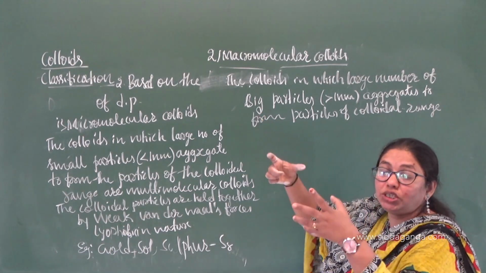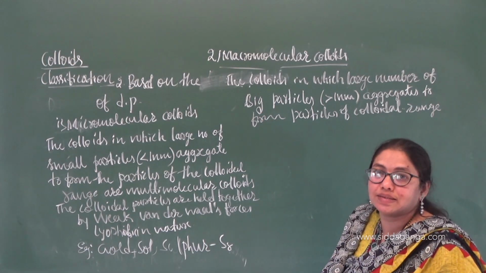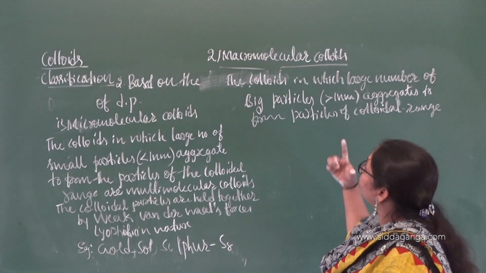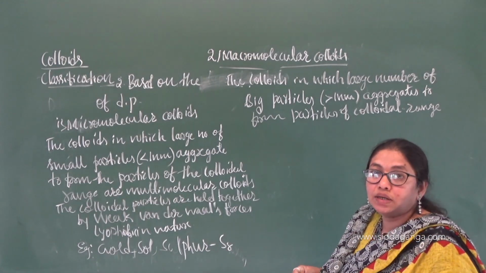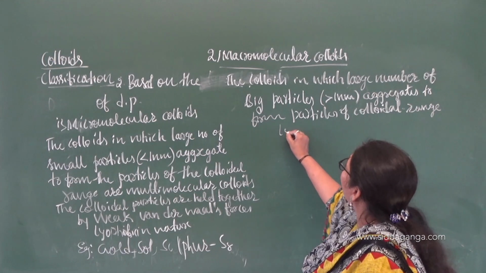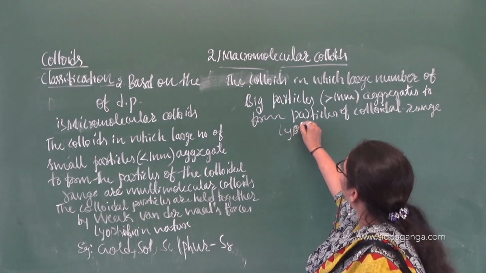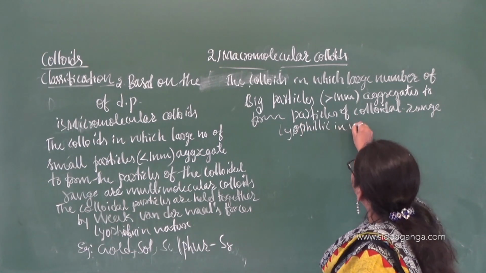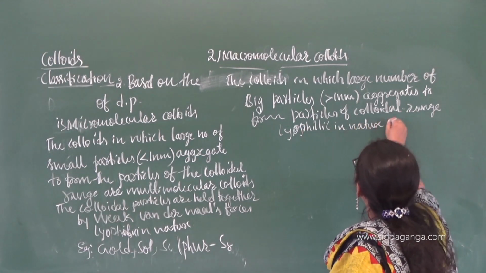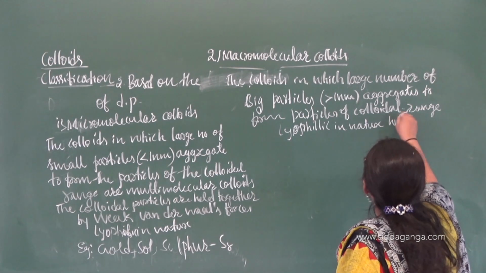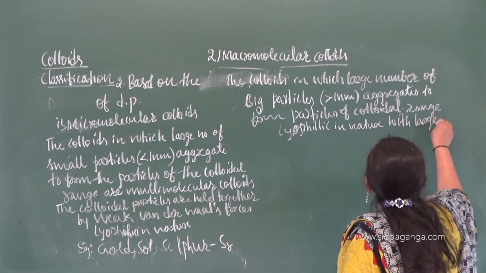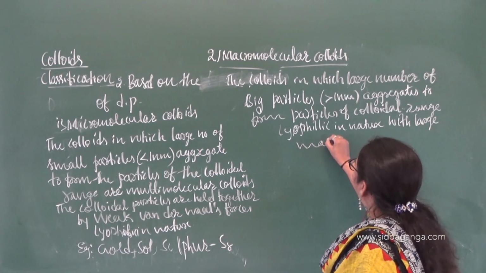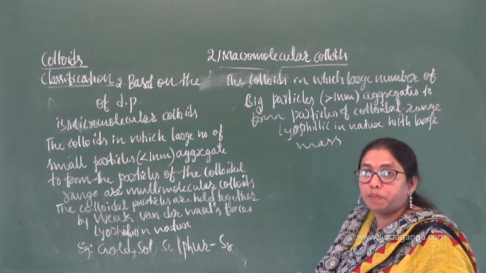Here there is association or aggregation of big particles. Large amounts, that's why they are macromolecular colloids. Okay, so these are lyophilic in nature with large masses. They possess large masses because they are big in size, no? Their mass will be more.